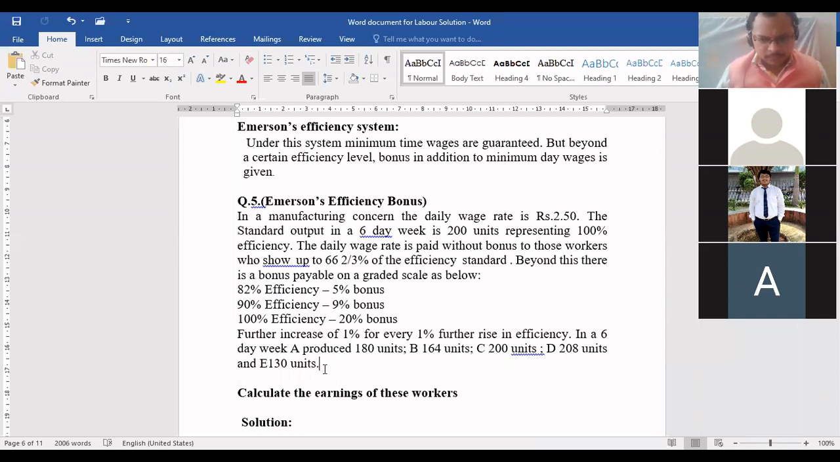In a 6-day week, A produces 180 units, B produces 164 units, C 200 units, D 208 units, and E 130 units. Now see here, and remember, beta, there is no such criterion that only up to 2/3 can be without bonus. That can be modified. Suppose in the question they set the criterion that till 60% there is no bonus, and from 60 to 100 there is a bonus with a different scale.